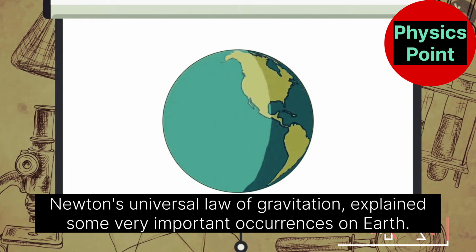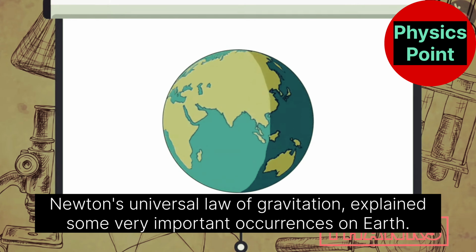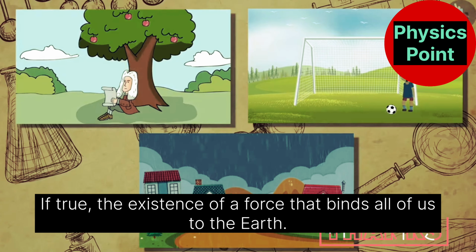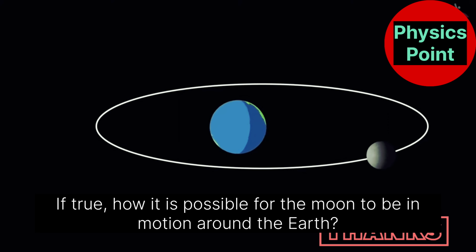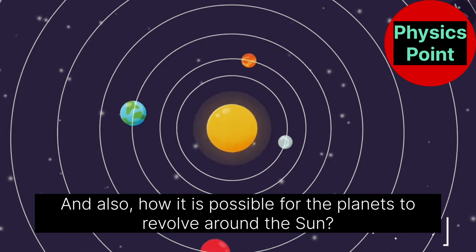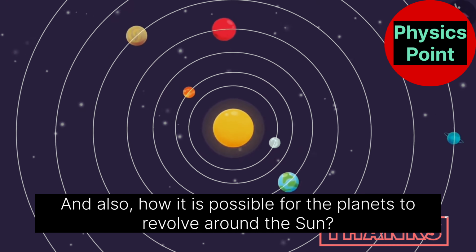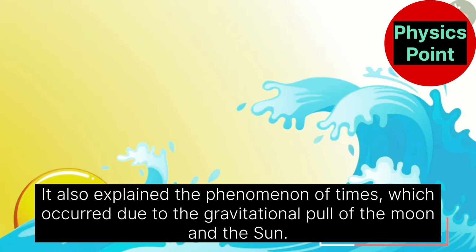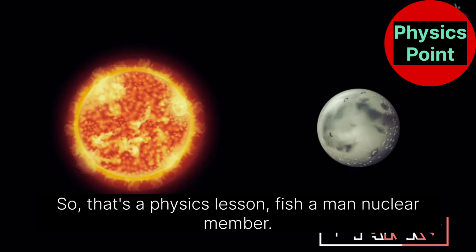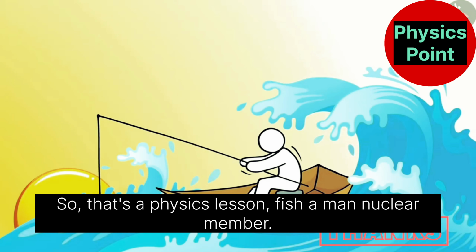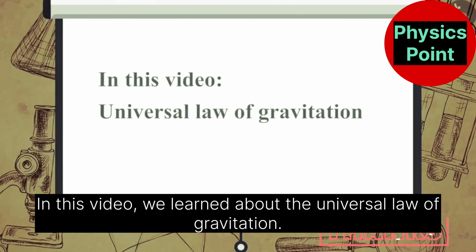Newton's universal law of gravitation explained some very important occurrences on Earth. It proved the existence of a force that binds all of us to the Earth. It proved how it is possible for the moon to be in motion around the earth, and also how it is possible for the planets to revolve around the sun. It also explained the phenomenon of tides, which occur due to the gravitational pull of the moon and the sun. So, that's a physics lesson fishermen need to remember. In this video, we learned about the universal law of gravitation.